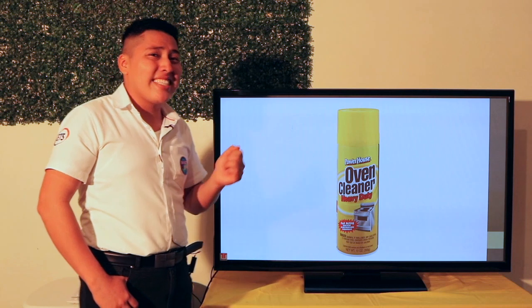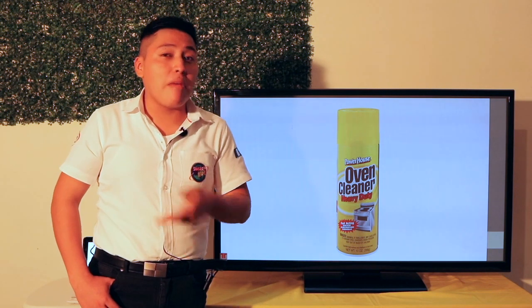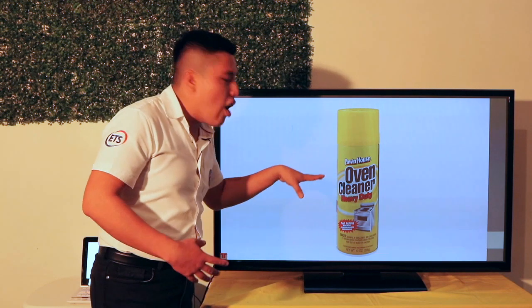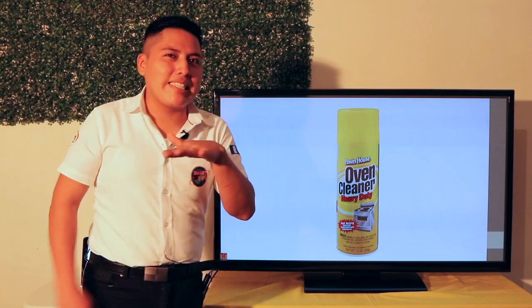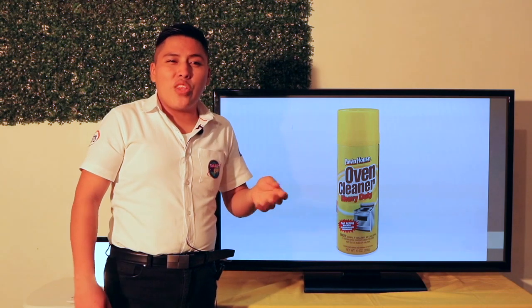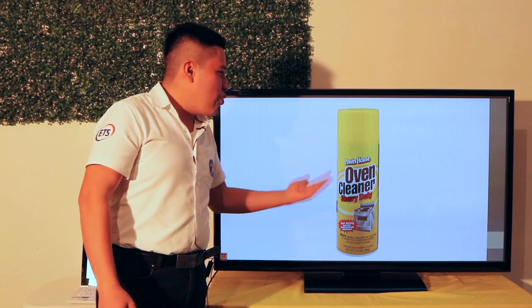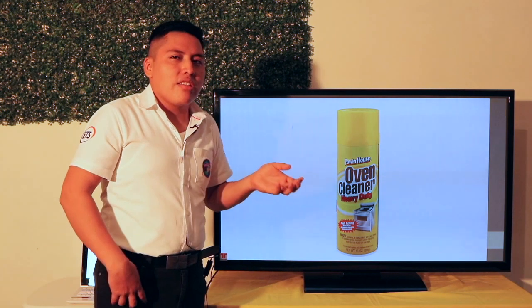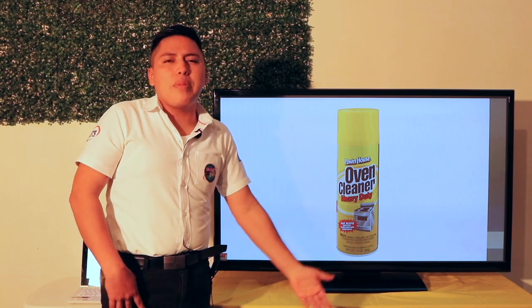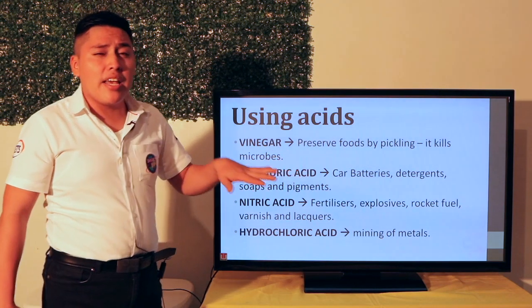Now, let's see an example. The oven cleaner. Maybe you use this in your kitchen, maybe not, but it's an example. You use the oven cleaner to remove substances from your oven, from your stove, that you cannot clean with just water and soap. So you need something strong, something that reacts contrary, the opposite of the acids. Using acids, here we have examples.